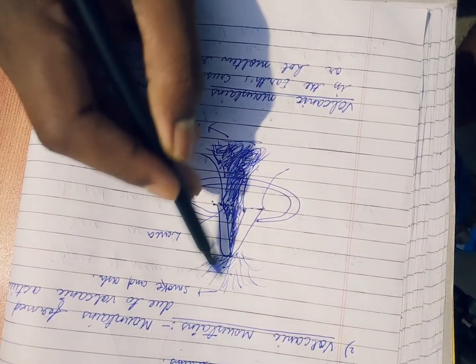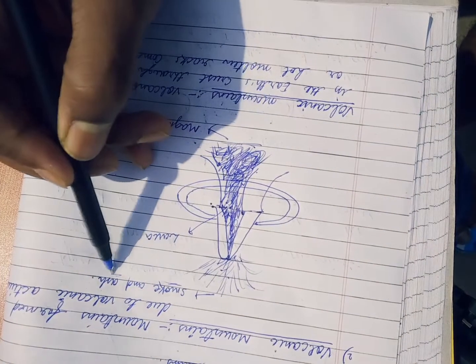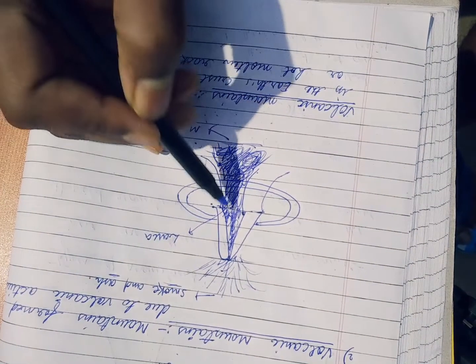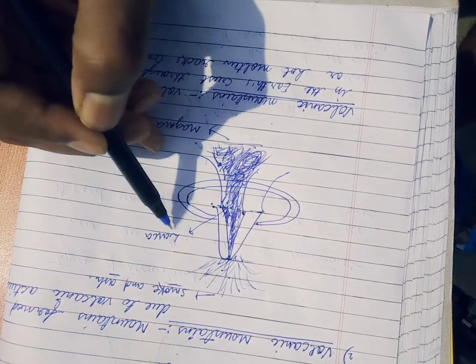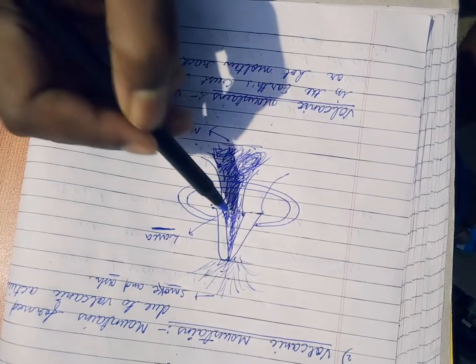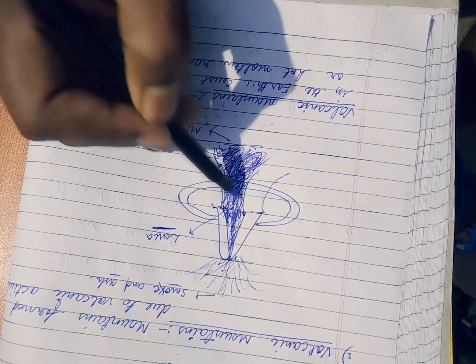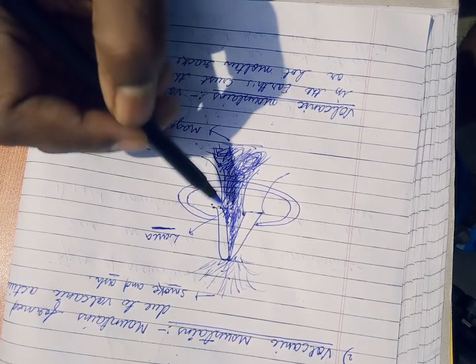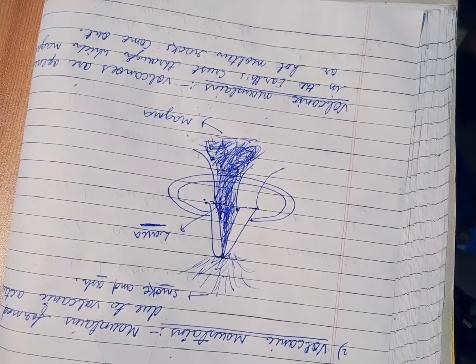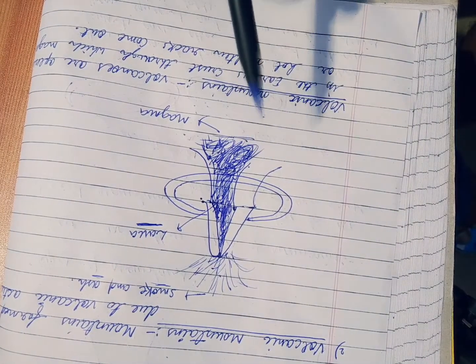After coming out, it becomes smoke and ash. Okay, and this is called lava. This is called lava, which comes out from this mountain. So this is called a volcanic mountain.